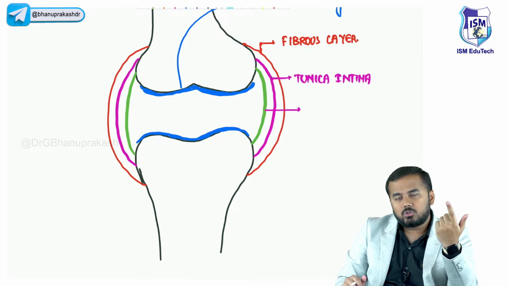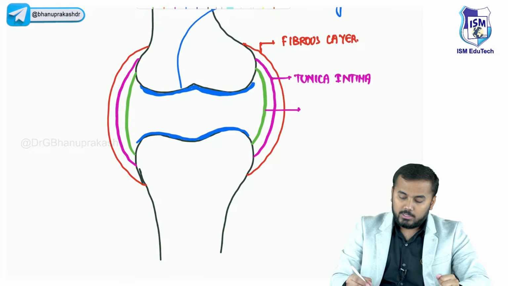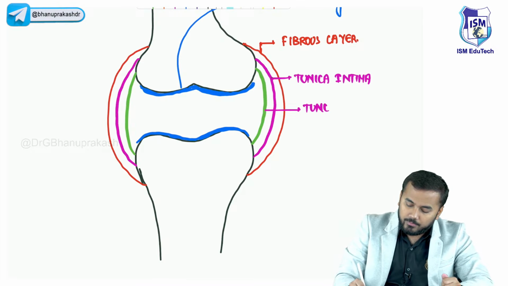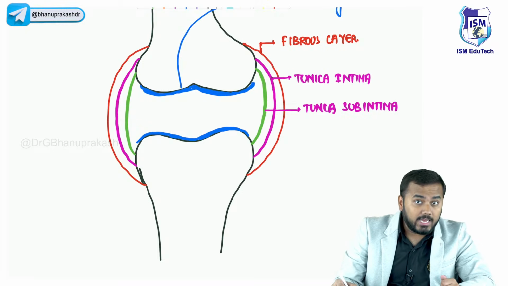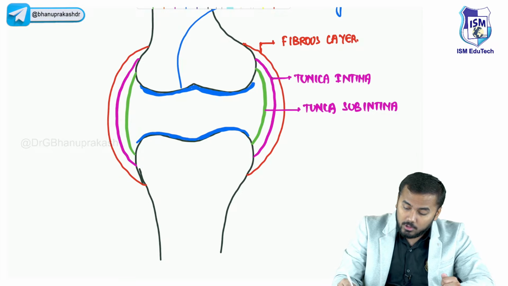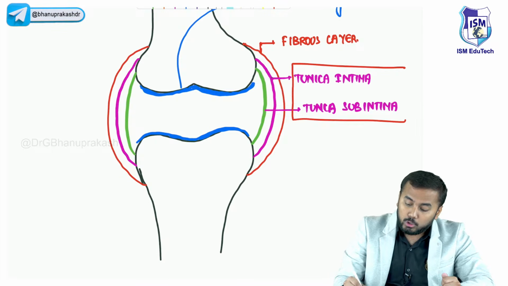Anything above is called only one, that is supra. So this is called tunica subintima. Now this tunica intima and tunica subintima, both of these layers together you call the synovial layer.